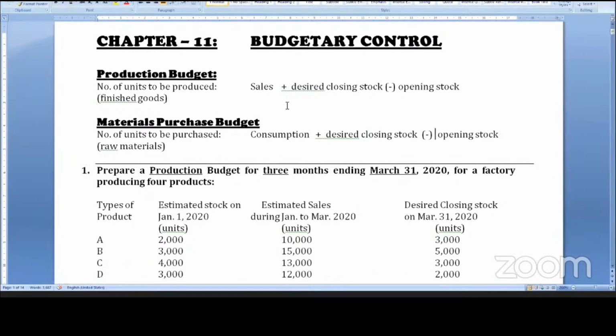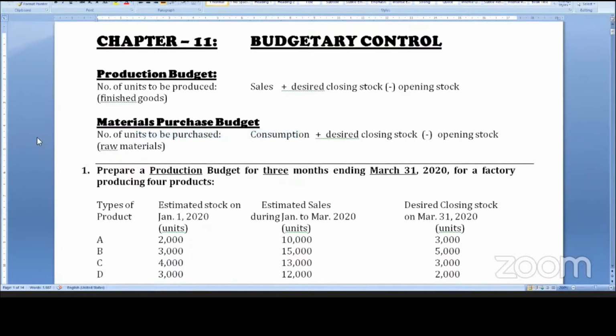Materials purchase budget: you know, in the cost sheet, opening stock plus purchases minus closing stock is equal to consumption. Here, number of units to be purchased is consumption plus desired closing stock minus opening stock. So we just reverse it. Consumption plus closing minus opening. Here, sales plus closing minus opening is for the finished goods which is meant for sale. Consumption plus closing minus opening is for the raw material which is meant for usage.